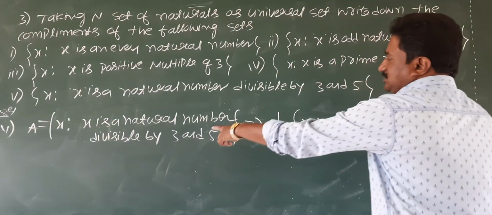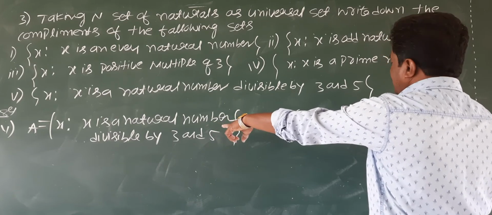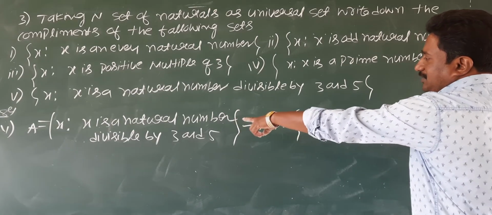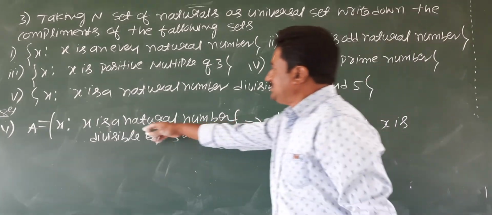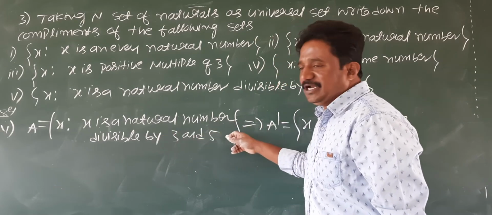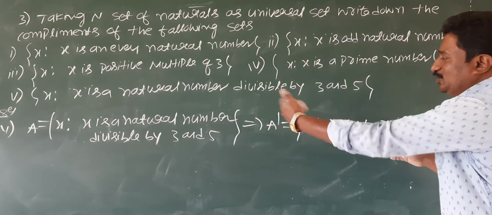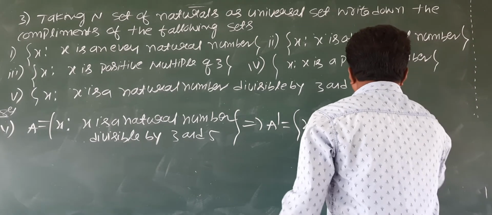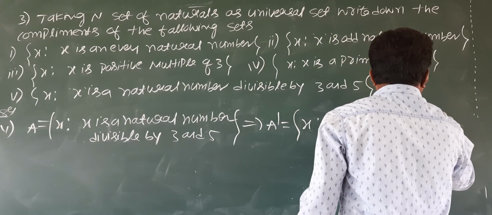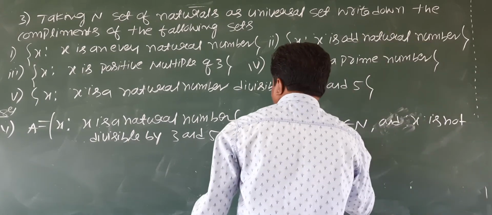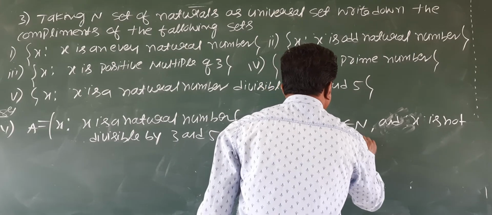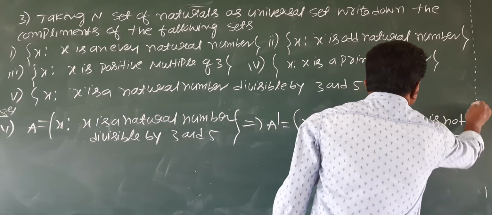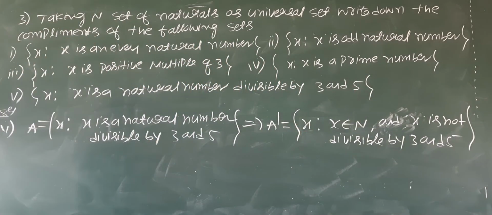And x is not divisible by 3 and 5. So this is the complement.